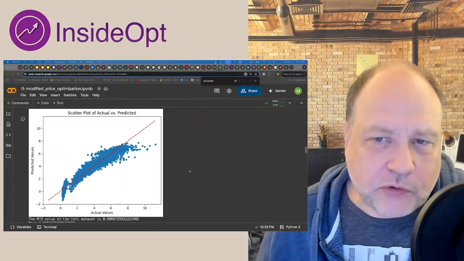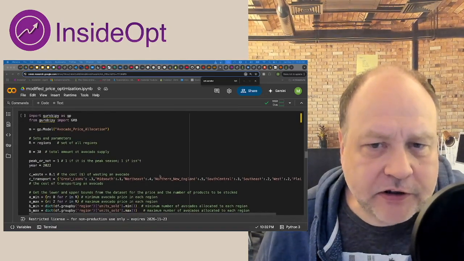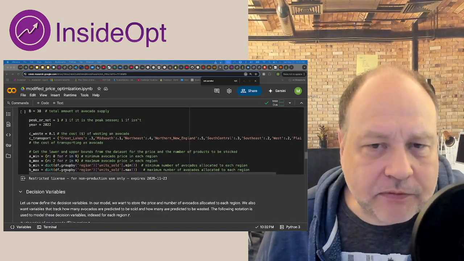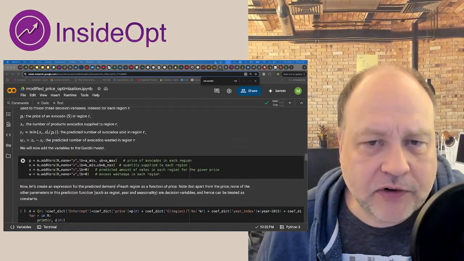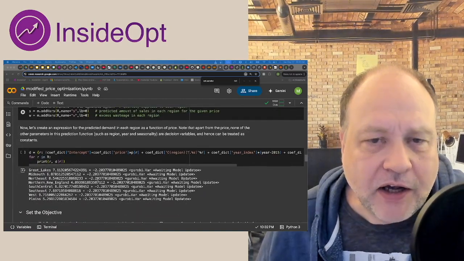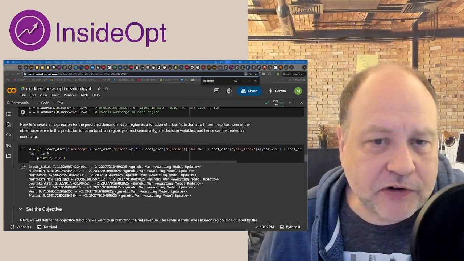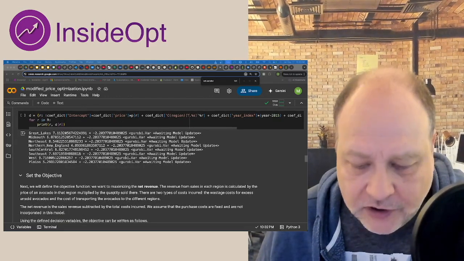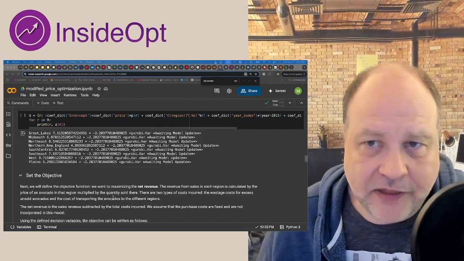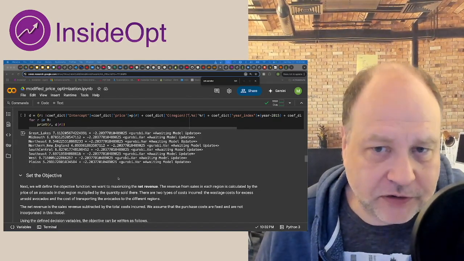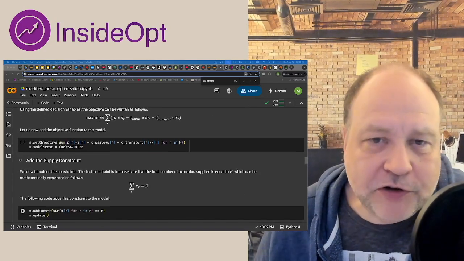So what does Gurobi do? They build an optimization model here where you can see that minima and maxima on the price as well as the avocados are being set. The number of avocados that we need to distribute is given to us. This is kind of the capacity that we have of avocados, but then again, they're all produced, so we also need to sell them, otherwise we waste them. And we do what we would do, right?